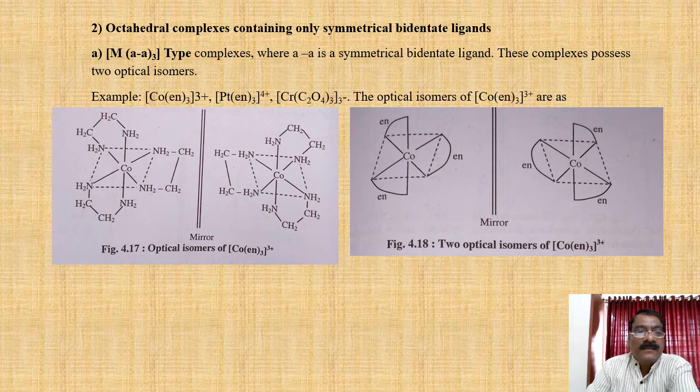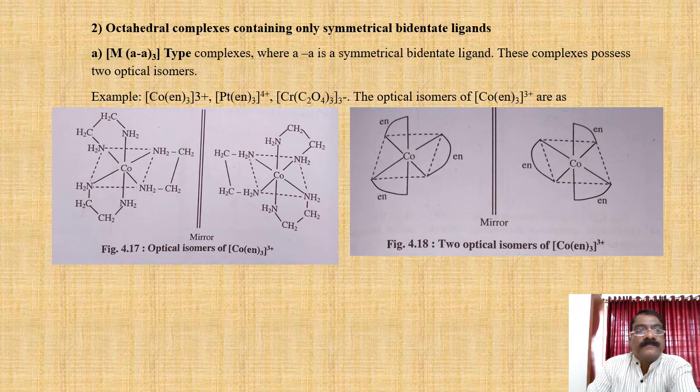For example, [Co(en)3]3+, [Pt(en)3]4+, [Cr(C2O4)3]3-. The optical isomers of the complex [Co(en)3]3+ are as follows, see its optical isomerism, D form, L form, that is they are the mirror images of each other.